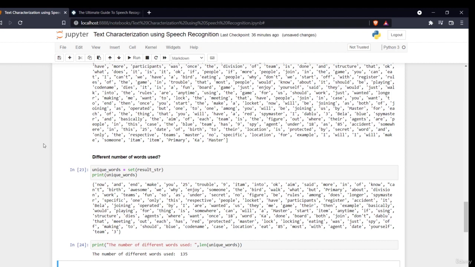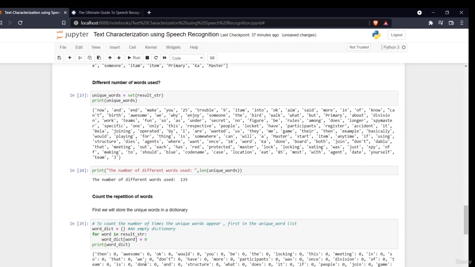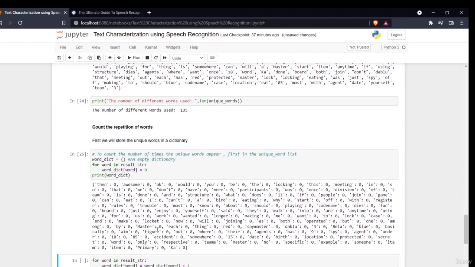Suppose it is 1, that means the word is repeated one time. If it is 0, oh, it cannot be 0. First I'll create a dictionary with all the values 0, so that I have a dictionary with all the words. So I'll say for word in result string, each and every word goes in the dictionary with value 0, so all of the values are 0.